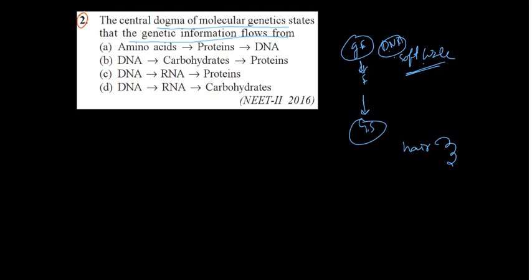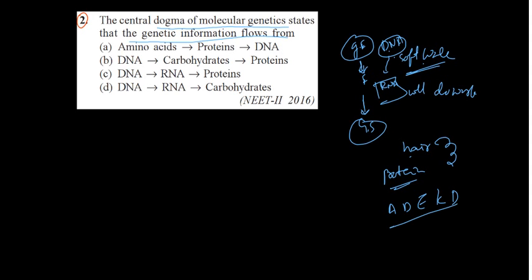So this DNA is ordering the RNA, so the RNA will do the work. Who does it get it done by? This hair is made of proteins, keratin protein. The arrangement of this protein, A, D, E, K, whatever is there, is one order.